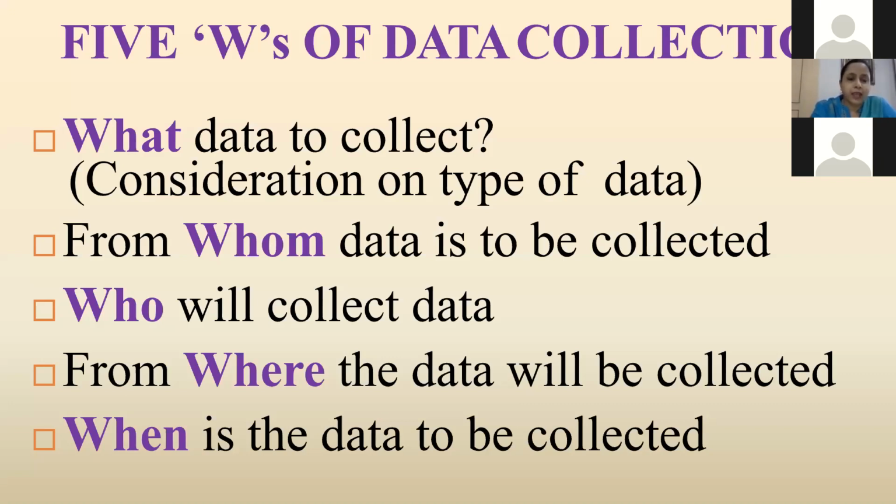These are the 5 Ws of data collection, and we have to consider them while collecting the data. Who will collect the data? Me, myself, or will I need some assistance? My team will collect the data. Where will you collect the data? The setting we have to see, and when we are starting data collection, the timing also.